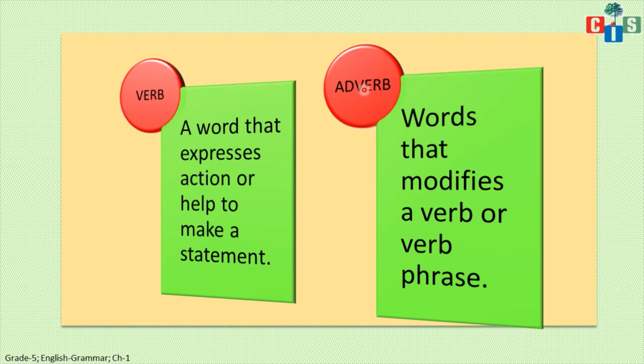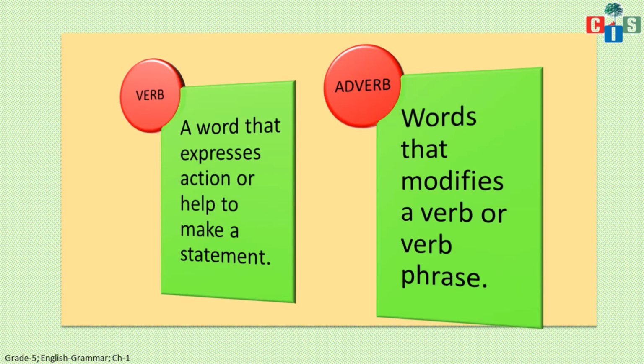As scholars, by the name of this word you can understand that something we have to add to a verb. That word can be called an adverb. Any word that modifies a verb or verb phrase, meaning the word which tells more about the verb or enhances the meaning of the verb, can be called an adverb. For example, we can say that Aman plays football smartly. Plays is an action word, main word, so it comes in the category of verb.